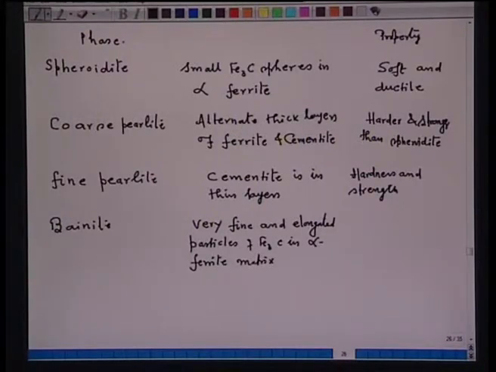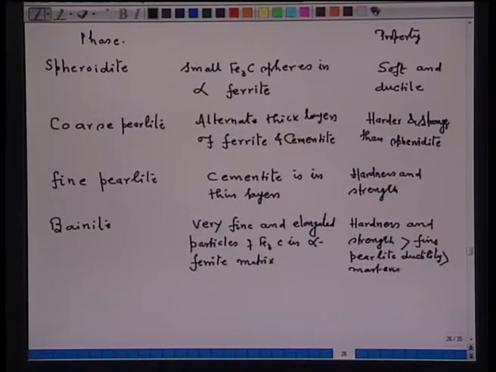Now, this phase bainite has hardness and strength greater than fine perlite, but at the same time this phase has ductility, which is greater than martensite.